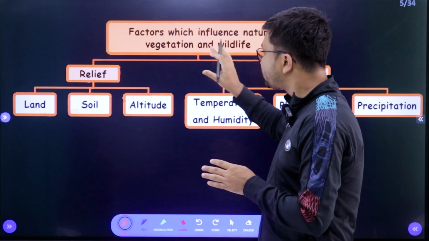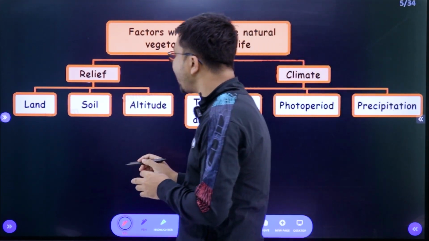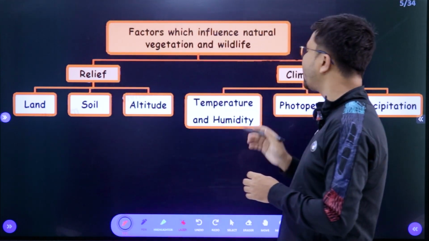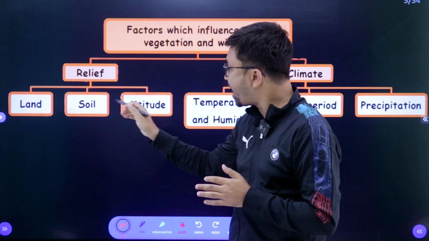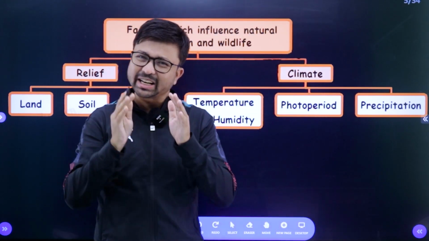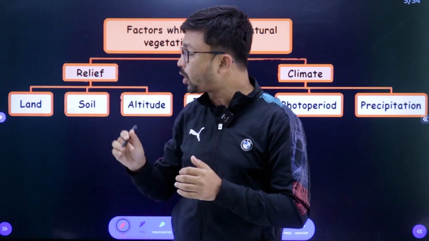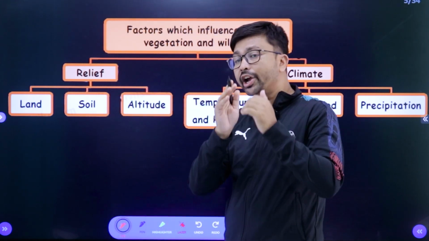So remember, these factors of natural vegetation are divided into two categories. One is the relief features, and the other is the climatic condition. Relief features are the land, soil and altitude. Land means which type of landform is there. Is it a mountain, a plateau, or a plain? Depending on those landforms, the natural vegetation will vary.